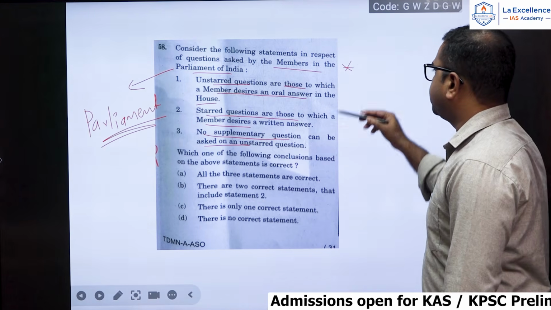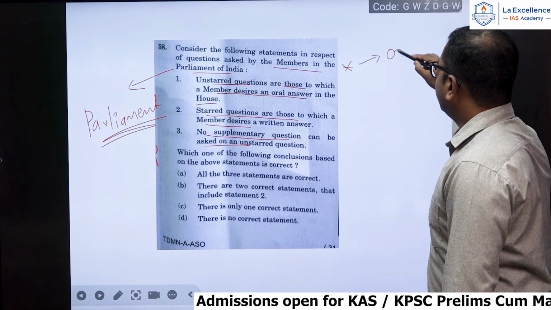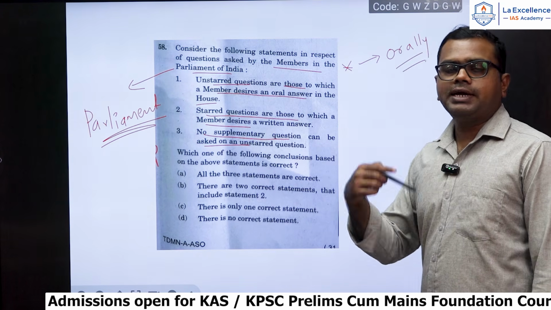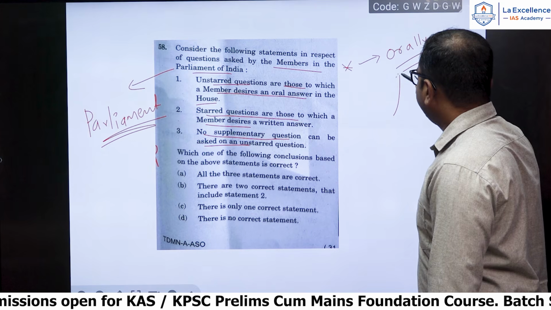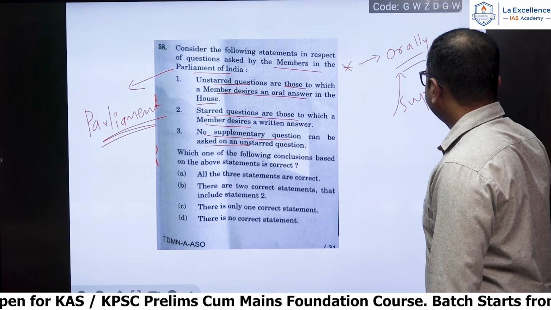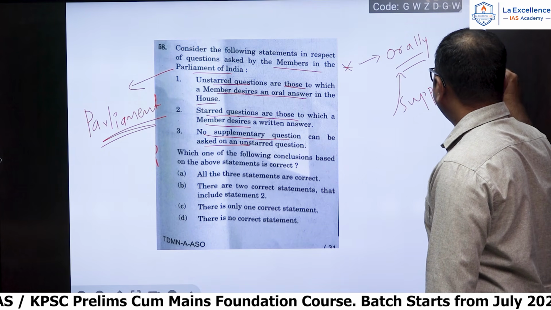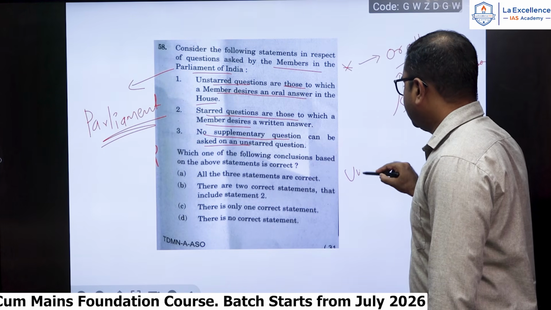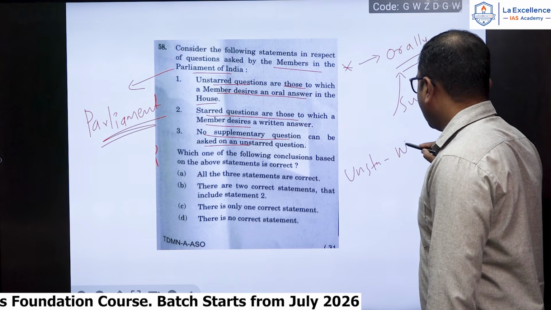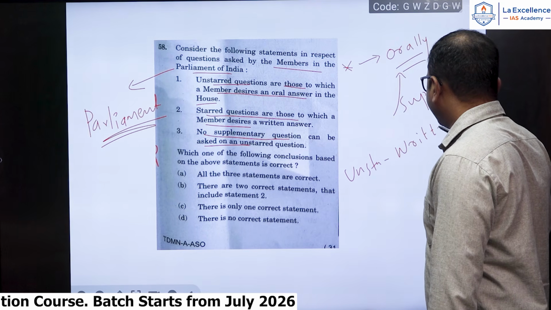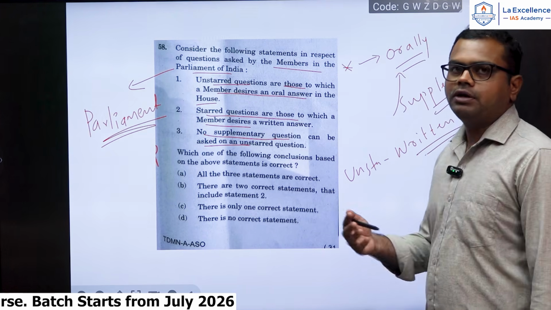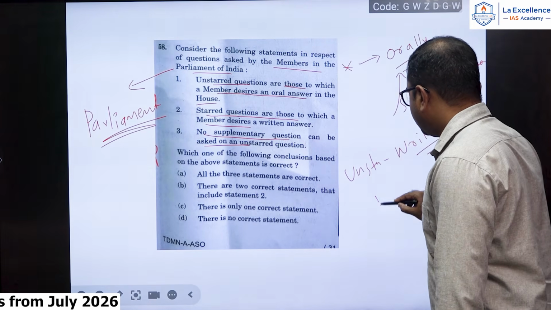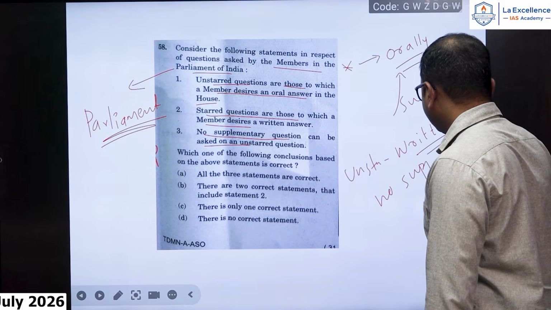When we say it is a starred question, the answer should be given orally in the house. When the answer can be given orally, there can also be a supplementary question followed. Okay, any of the members can ask a supplementary question. But when it is an unstarred question, then the answer should be given in a written format. Okay, so the particular minister will not speak, rather it will be given in the written form. So when it is given in the written form, then no supplementary questions will be allowed.